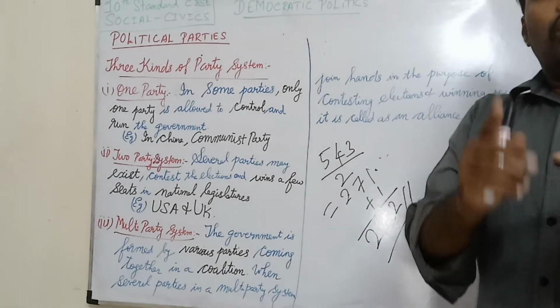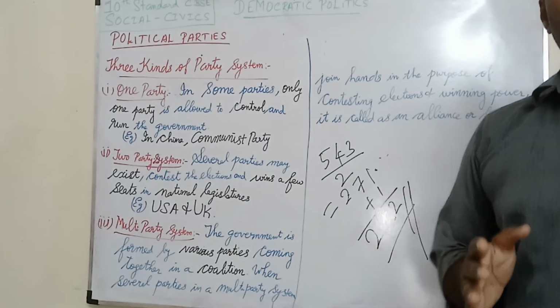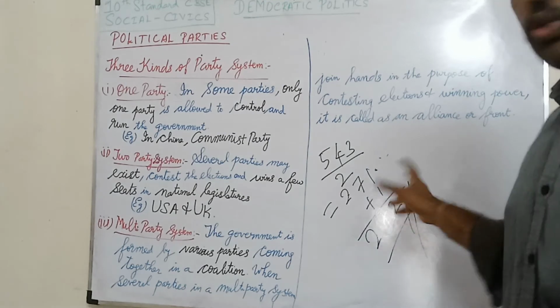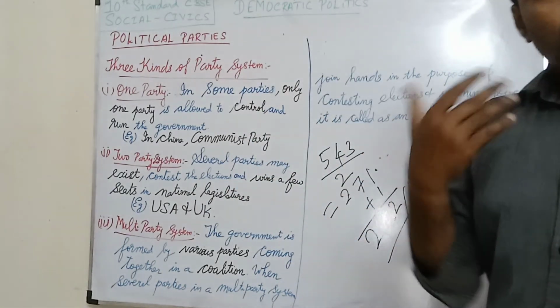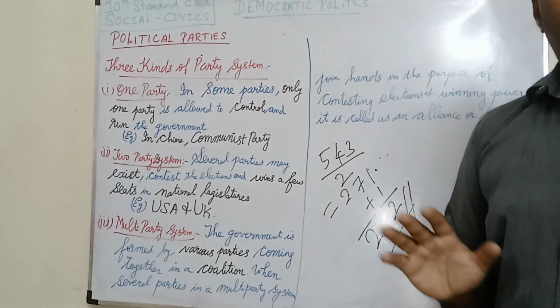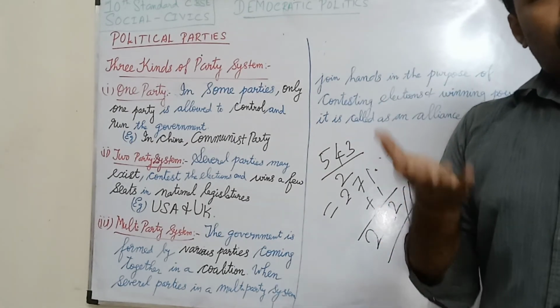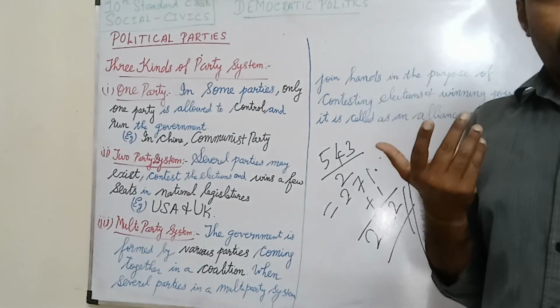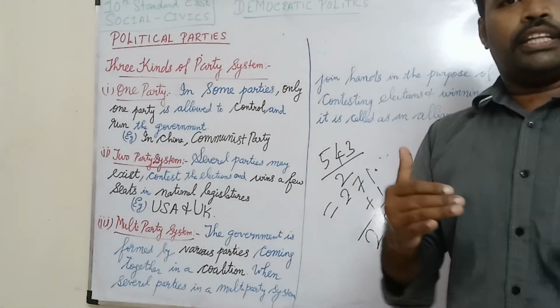If there are more than 272 MPs in a single party, for example in BJP, then they are able to form the government with a single party itself. There is no problem at all. At present, they are having more than 272 MPs, so BJP is ruling in India.